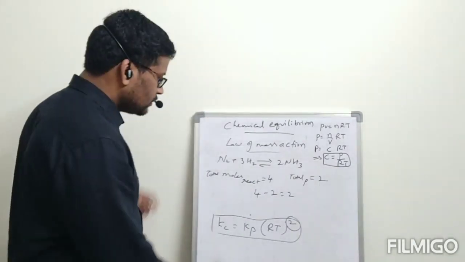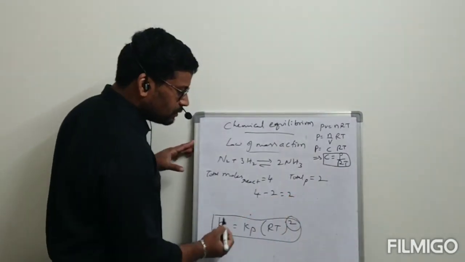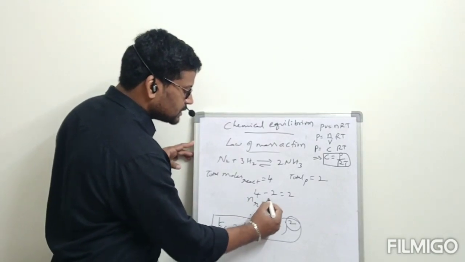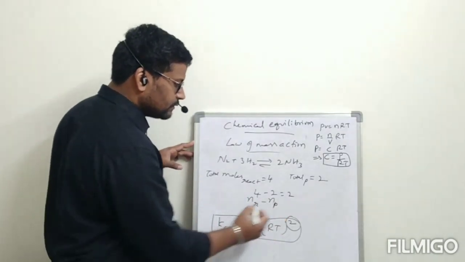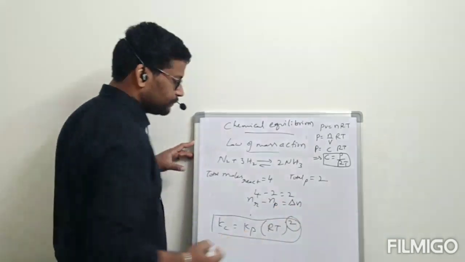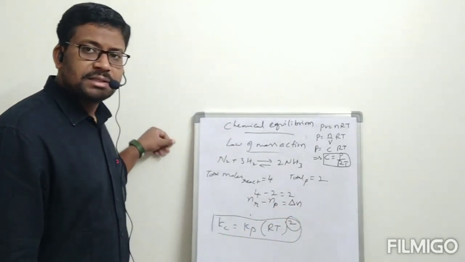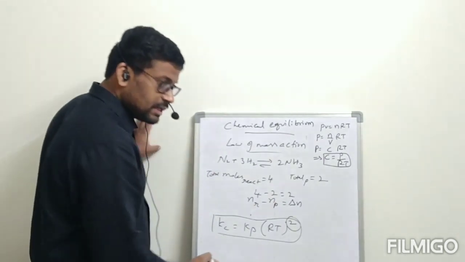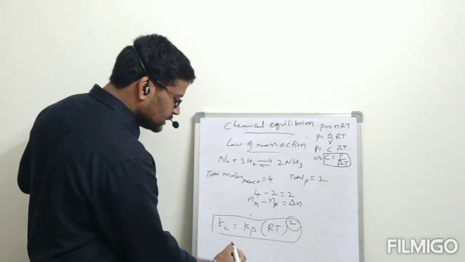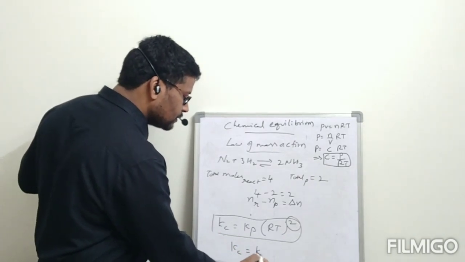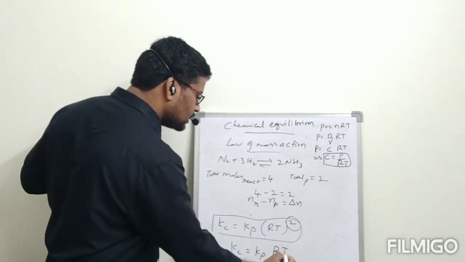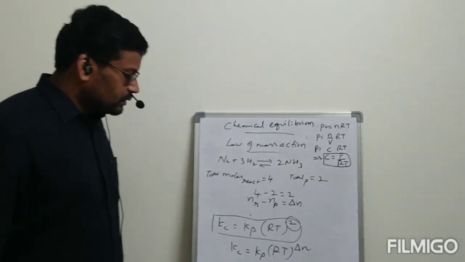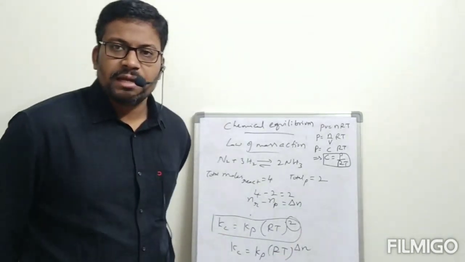See, this 4 minus 2 is equal to 2. Number of moles of reactants minus number of moles of products is equal to delta n. The generalization of this reaction is Kc is equal to Kp into RT power delta n. That is the relation between Kc and Kp.